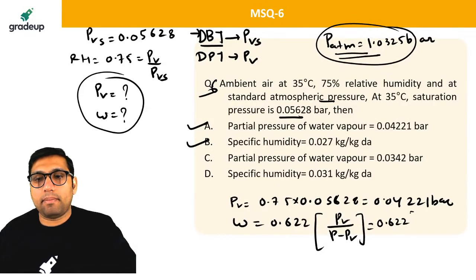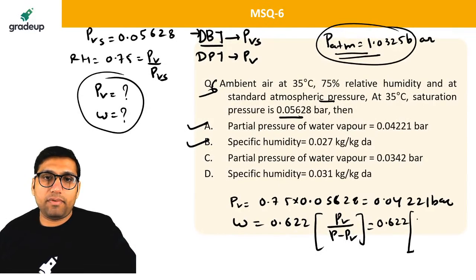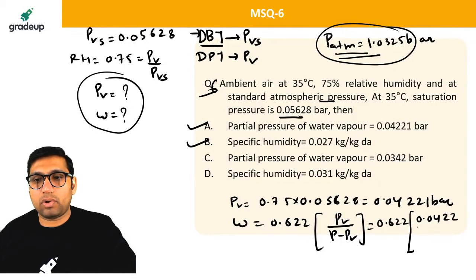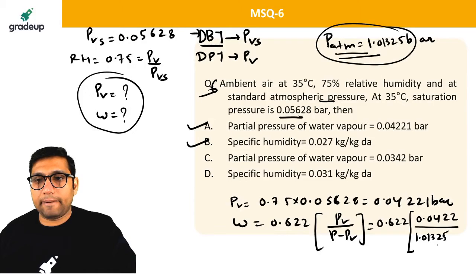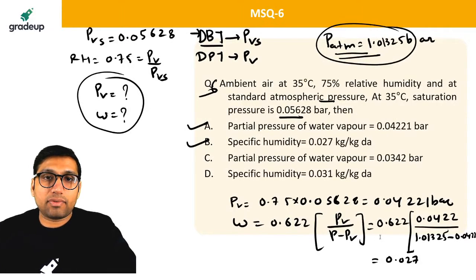Specific humidity is equal to 0.622 of PV by P minus PV. PV you have just found, 0.0422, divided by 1.01325 minus 0.0422. You will be getting this value as 0.027. Are you getting this value, everyone?